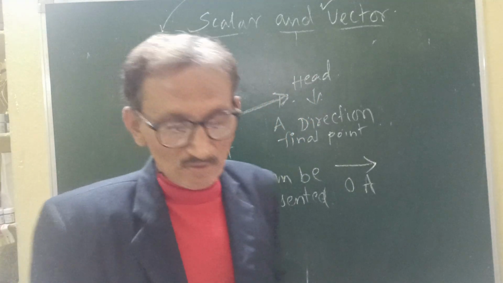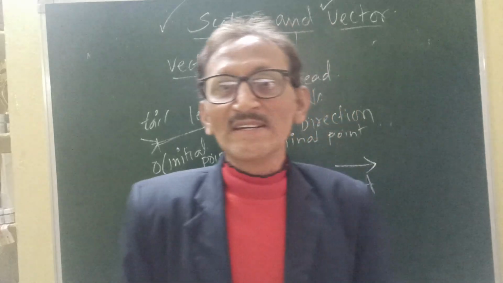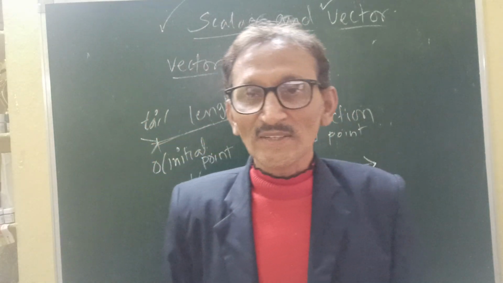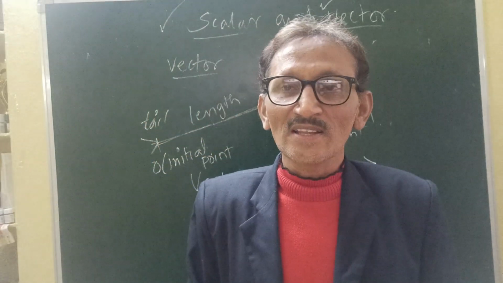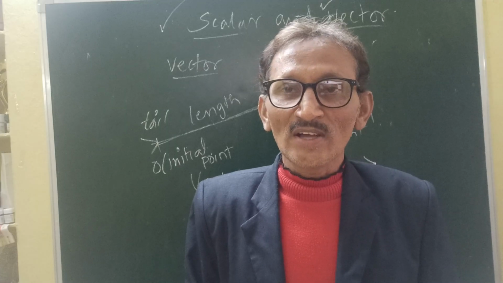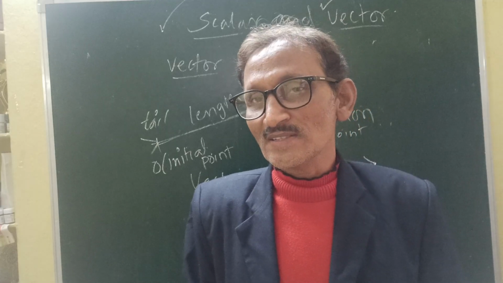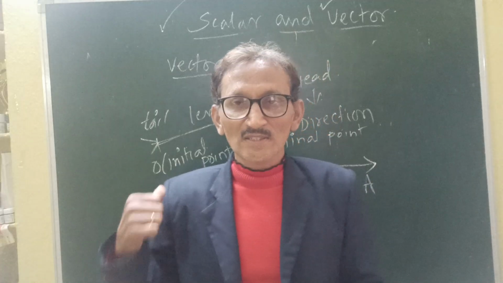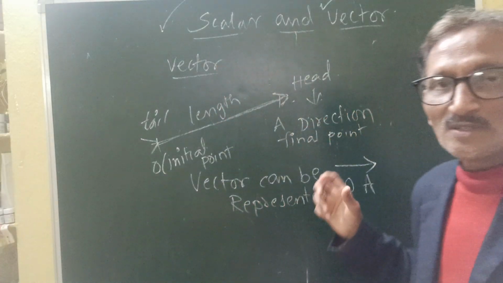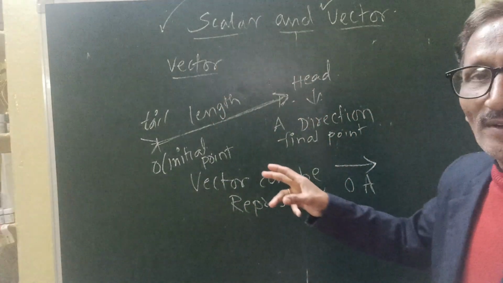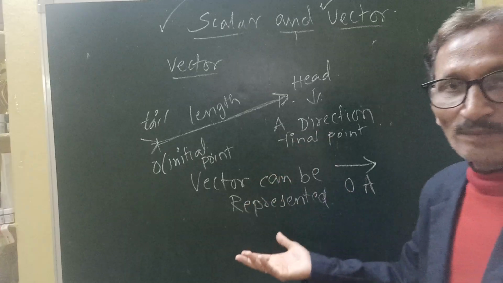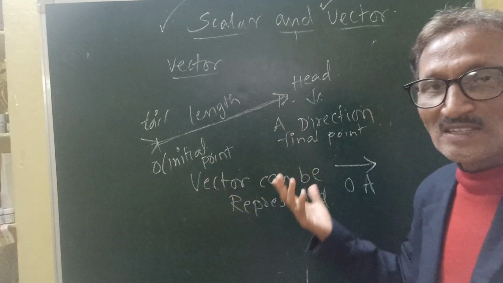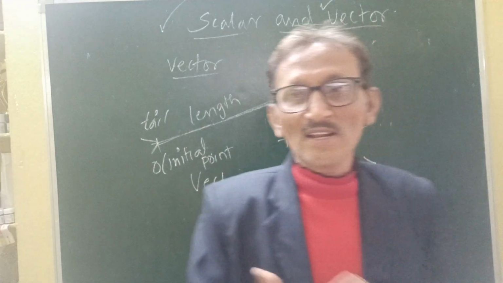Okay children? Now we will discuss in more detail the types of vectors, how many types of vectors there are, and what a unit vector is. That is the most important topic for us. Please make a note of this small information so you can remember how magnitude and direction can be expressed for a scalar and a vector.